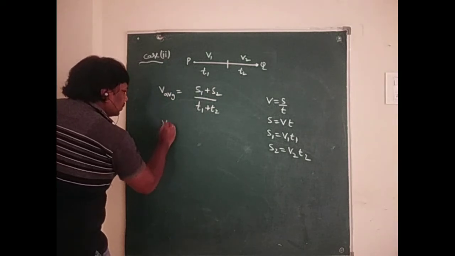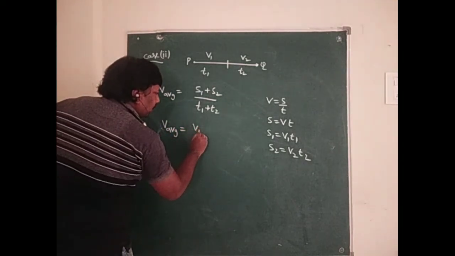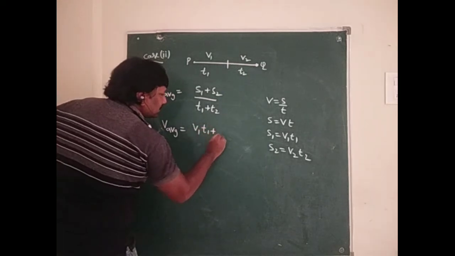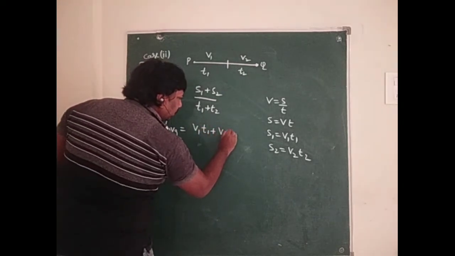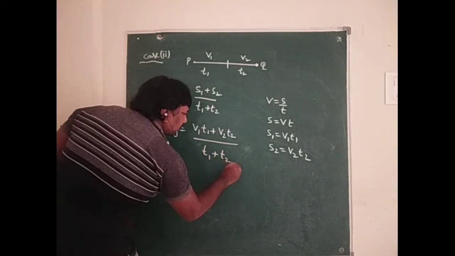So V average equals V1 T1 plus V2 T2 by T1 plus T2.